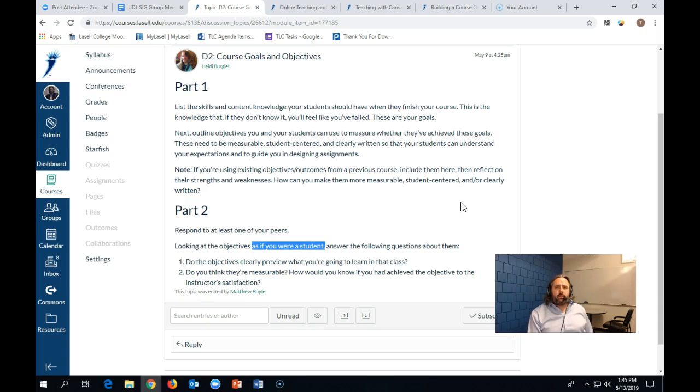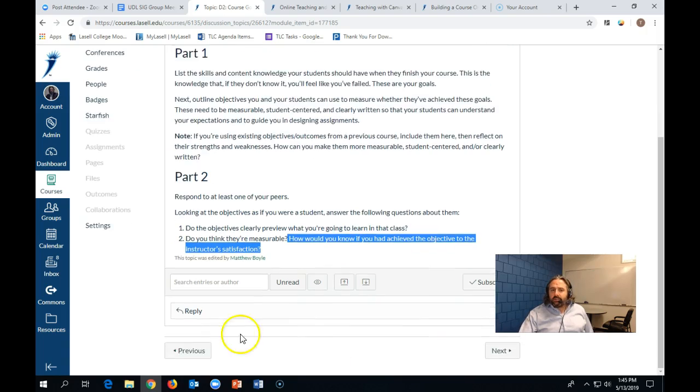In this case, what's most useful for them is going to be looking at their objectives as if you were a student in their class and saying, do they clearly preview what you're going to learn? Are they clearly written enough so that you understand what the skills are that you're going to learn? And do you think that they're measurable? As a student, how would you know if you've achieved that objective? Is there a specific assignment that you feel like you would have produced? Is there some kind of thing you feel like you would have completed? Are they measurable from the perspective of a student?